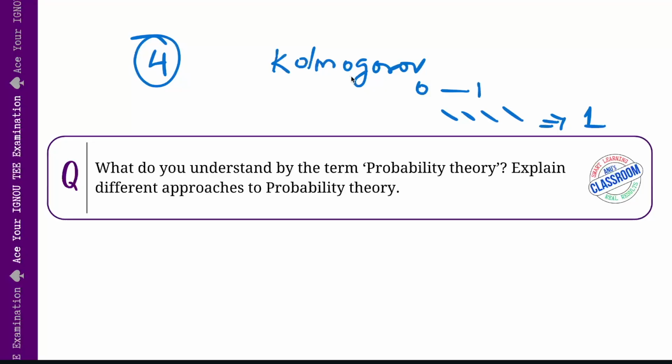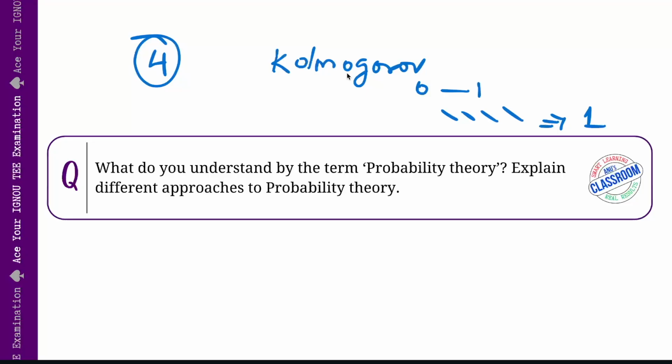Now the next approach is the frequency approach. This one is quite intuitive. What you do is you estimate the probability as the long-run frequency of an event in repeated trials. For example, say you're tossing a fair coin thousands of times. About half the time, it will land heads. This is easy to understand, but it doesn't always work for one-off or rare events.